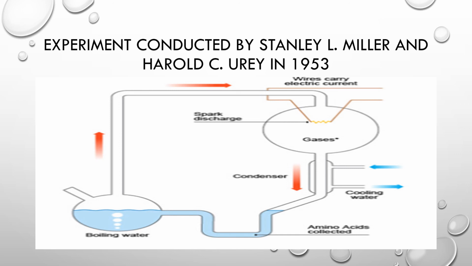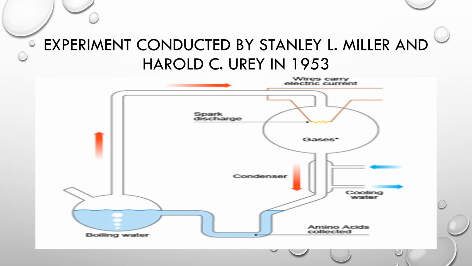So, can life arise afresh on Earth even now? The simple organic molecules in turn combine with each other in various ways and produce complex organic molecules. So like this the process begins.